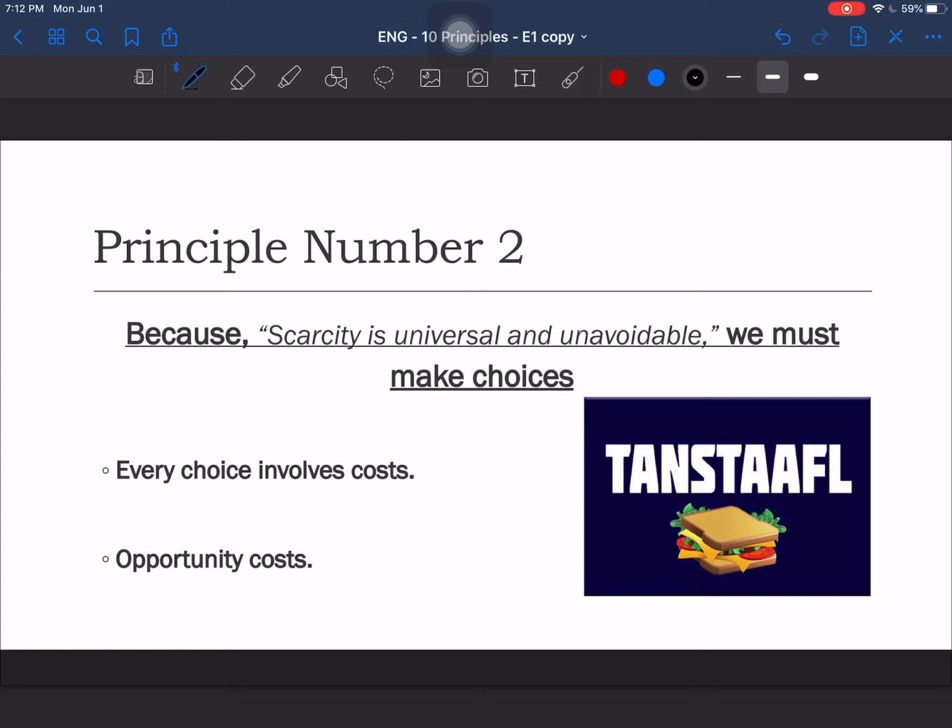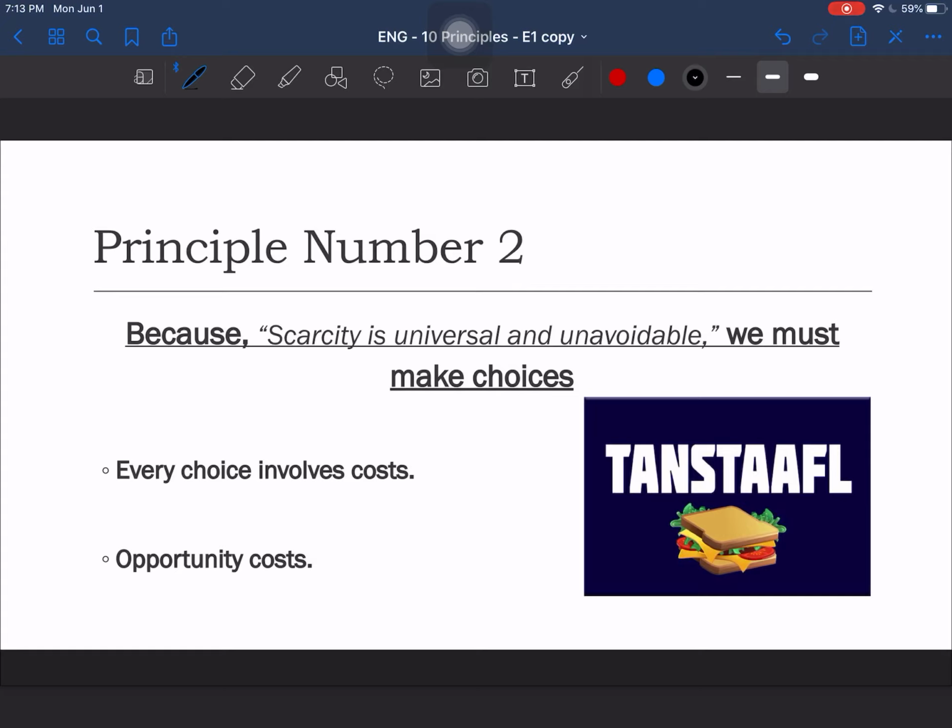Principle number 2, and we build from principle number 1. Since scarcity is universal and unavoidable, we must make choices. And every single choice that we make involves cost. It's as simple as that. In economics, we call this cost opportunity cost. That means that every time we make a choice, there's an opportunity cost attached to it, meaning that there is something we have to give up in order to get what we want.